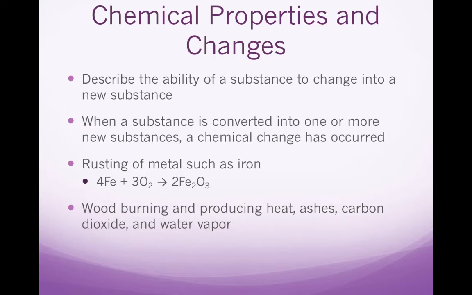Okay, let's talk about chemical properties and changes. These describe the ability of a substance to change into a new substance. So when a substance is converted into one or more new substances, a chemical change has occurred. So one example of this is rusting of metal, such as iron. So when iron reacts with oxygen in the air, it forms iron(III) oxide, which is rust. That's a chemical change. We no longer have just iron and just oxygen. Another example is wood burning and producing heat, ashes, carbon dioxide, and water vapor.